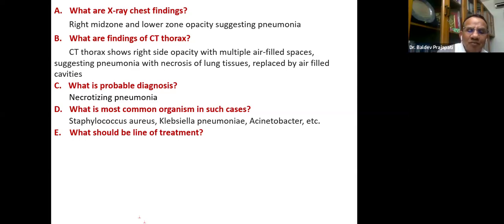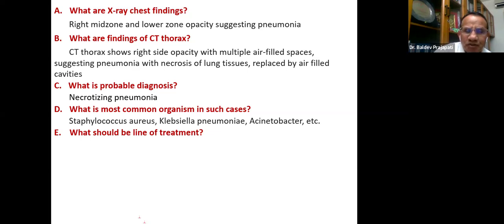Okay, fine. Before I answer, what I want to convey, even in practice, is that we should always first target the organism. You should have the answer as to which organism is likely. Here, we will not be able to prove it by culture either, because in pneumonia, culture yield is only 10 to 15%. So usually we don't even go for culture, and even if somebody does, the yield is very poor, only 15%. So here we have to go with prediction of the organism with the epidemiology.